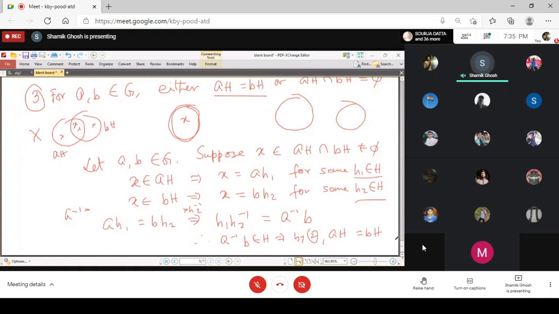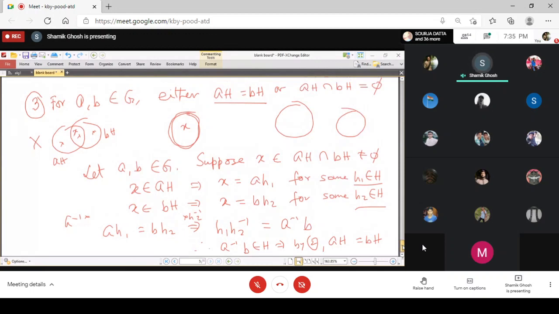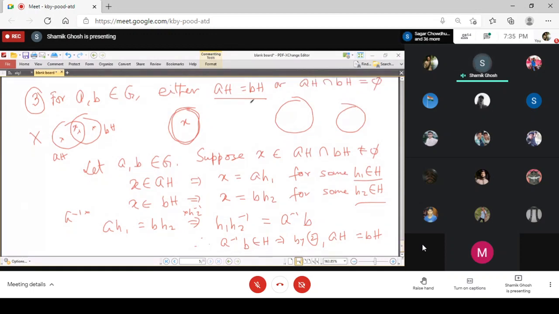So you see that the third property is proved by means of the second. That is, we want to show that either two cosets are disjoint or they are equal. So if they are not disjoint, if there is any common element between them, then we want to show that they are equal. Suppose X is the common element between them, then you can write X equals AH1 and also BH2.